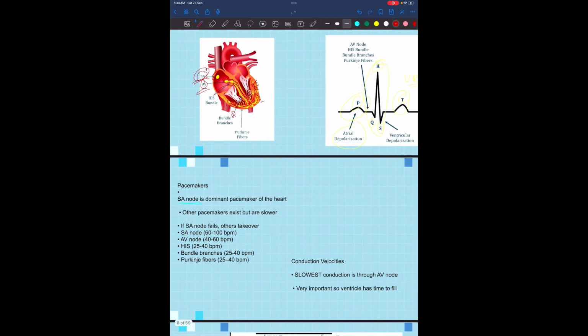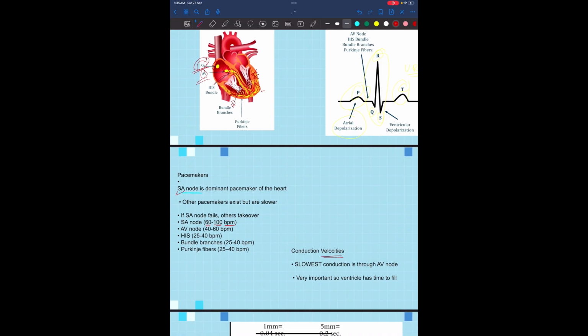Other info to know is that the SA node will give you a heart rate between 60 and 100 beats per minute, which is important because in the ECG there is a way to know the heart rate. If the heart rate is slower than 60, the patient has a bradycardia, and you can think that the SA node is not working, so the AV node is taking over, so there might be damage to the SA node, and so on. You also need to know that the conduction velocity is the slowest in the AV node.